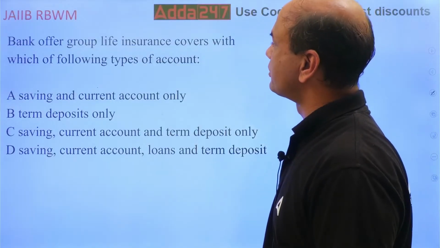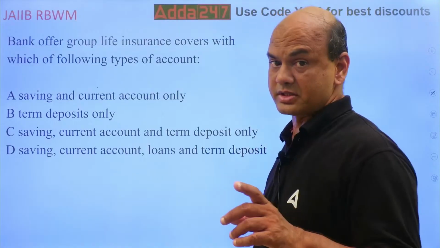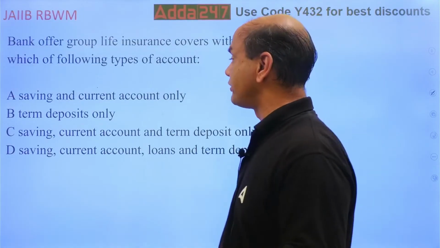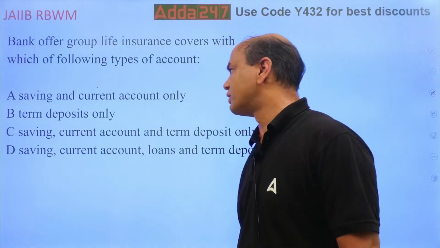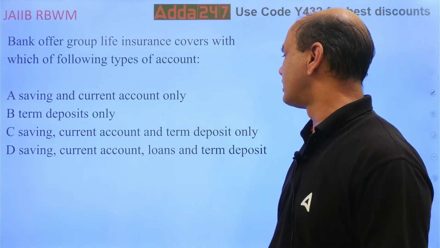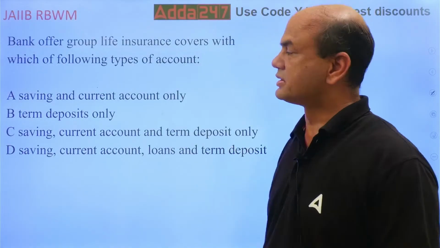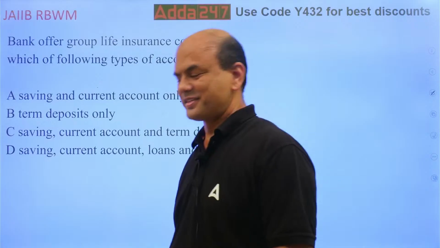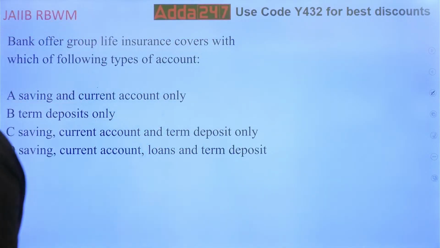Bank offers group life insurance covers with which of the following types of accounts? Kindly note, group life insurance covers with which of the following products? Savings and current only, term deposit, savings, current and term deposit, or savings, current, loans and term deposit. This is a tricky question and this will change as per each bank.